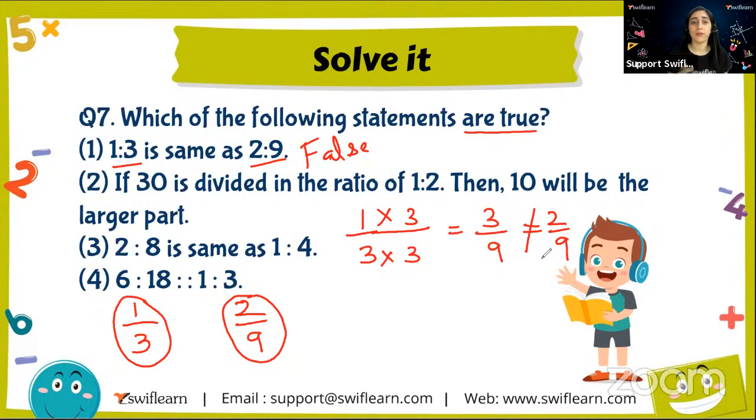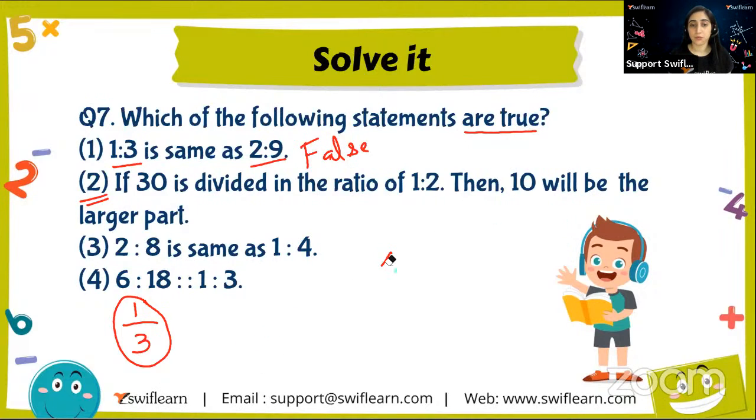Okay. All right. Now moving on to the second part. The second part says if 30 is divided in the ratio 1 is to 2, then 10 will be the longer part. This type of question we have just done before this, right? So I know you'll be able to solve it. Try it. Give it a shot. Just try it once.